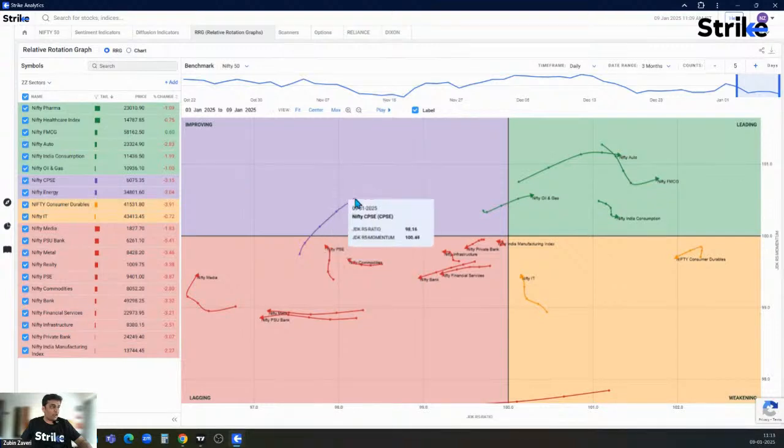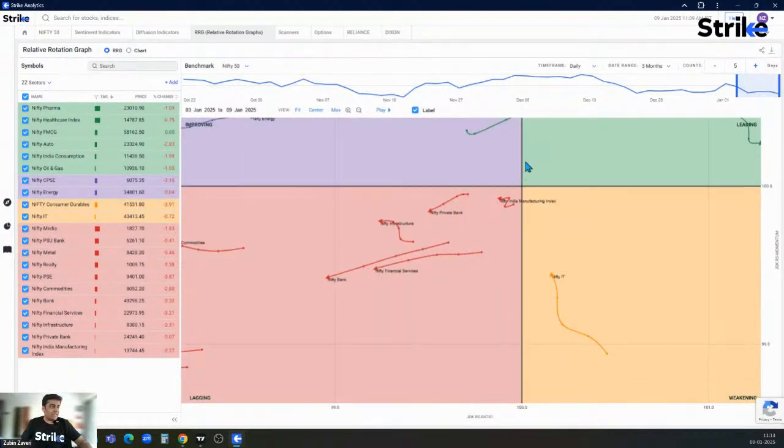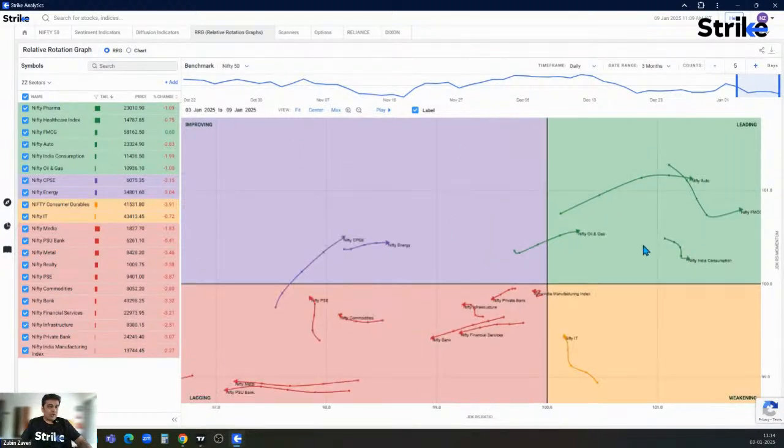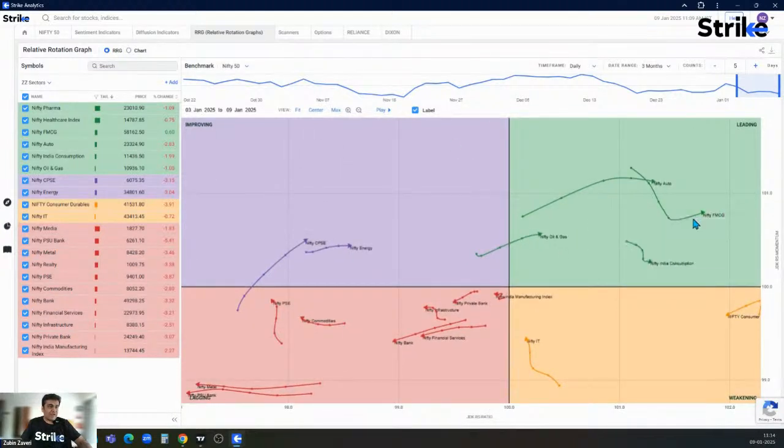We have to wait and watch for that. But yes, yesterday what happened was oil and gas came into the leading quadrant, and today it is kind of outperforming the benchmark. So oil and gas and FMCG has also started. It had lost momentum, but again the momentum picked up in FMCG.